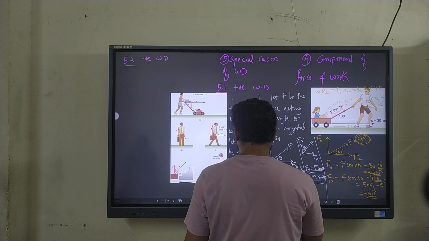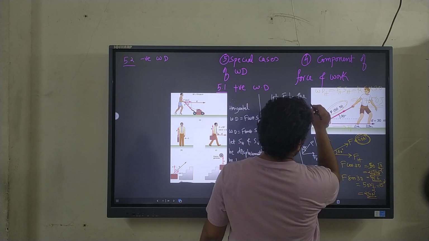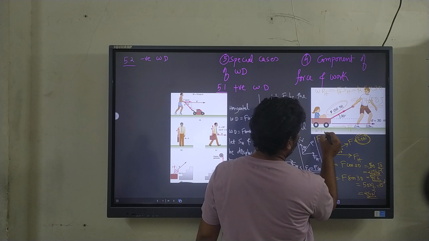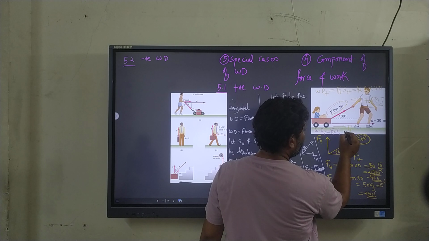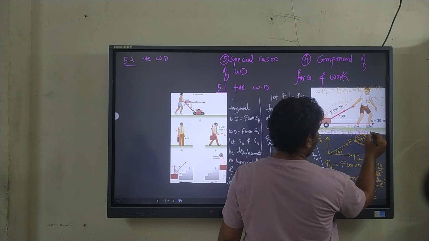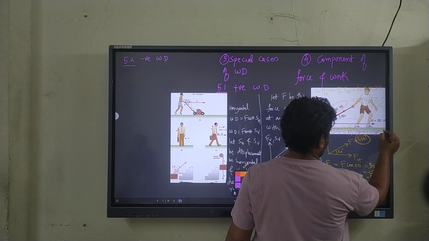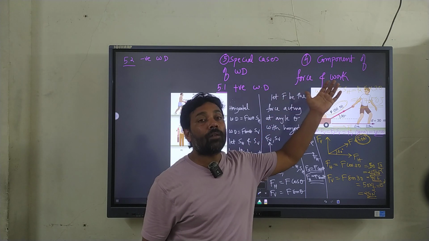But if you see vertically, the work done in the vertical direction will be vertical force and vertical displacement. Vertical displacement is 0, so ultimately work done in the vertical direction is 0. So this is how work done works with the help of the component of the force.